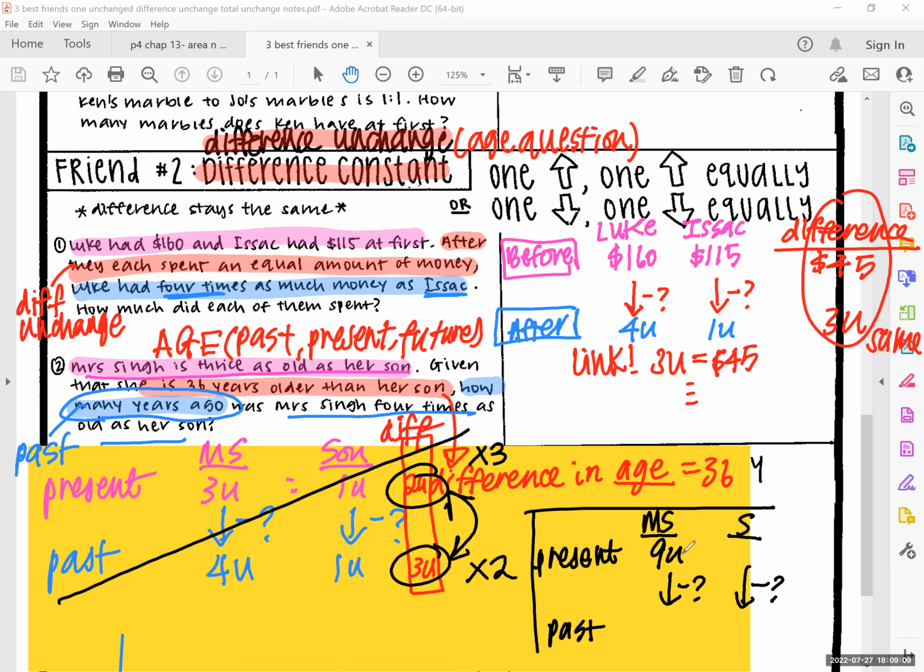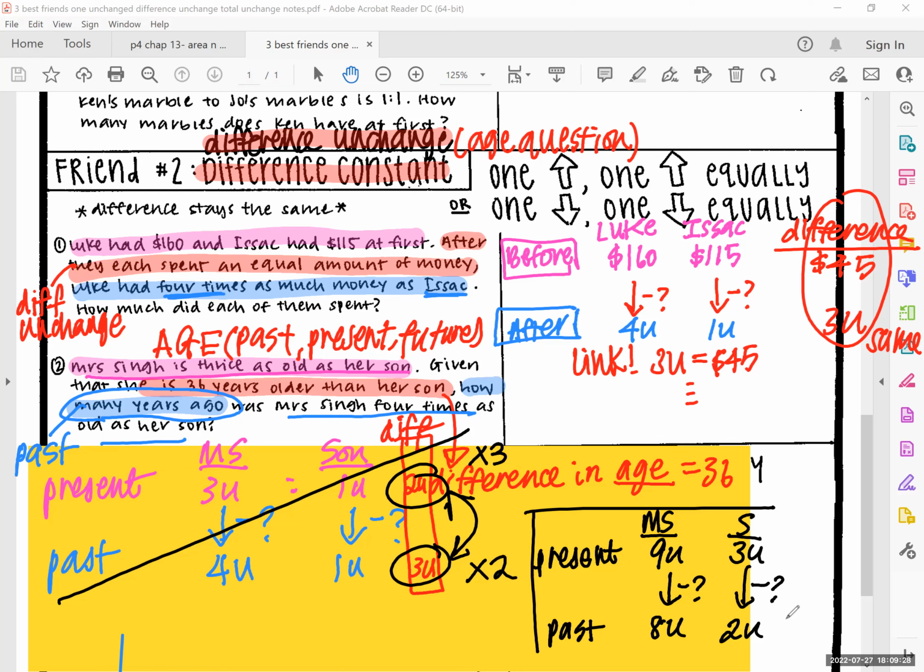The 1 unit will become? 3 units, yes. The 4 units will become? 8 units. Very good. And the 1 unit will become? 2 units. And what kind of question type is this?